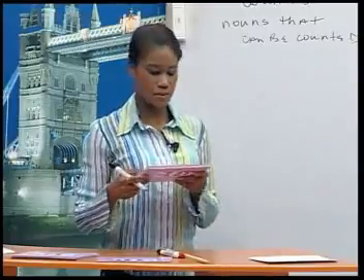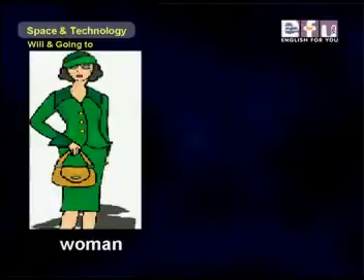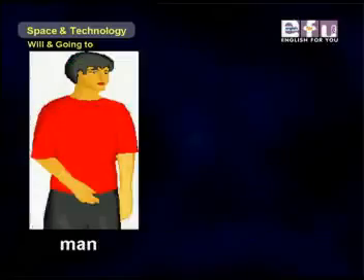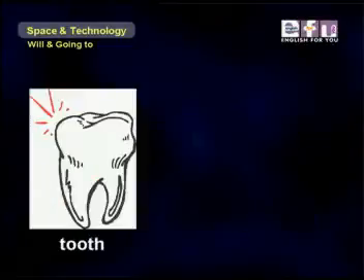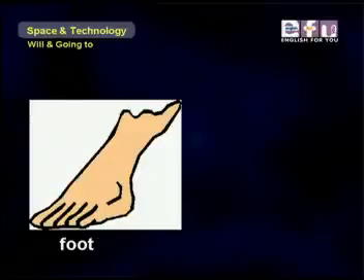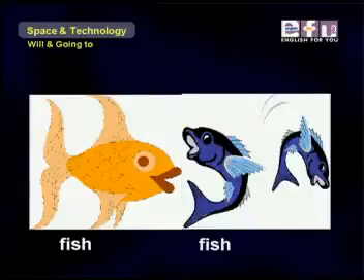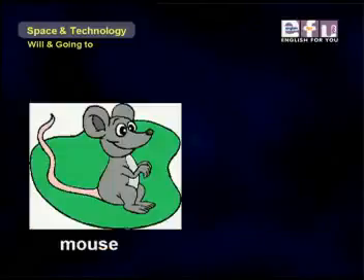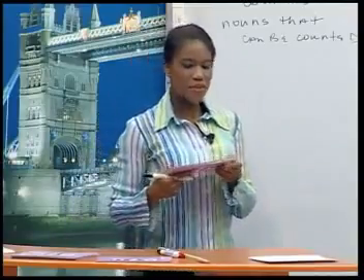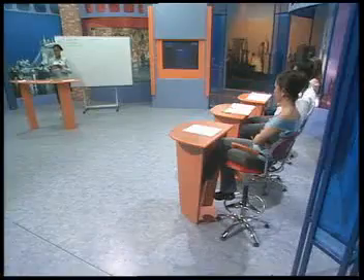Look at these examples. Child, children. Woman, women. Man, men. Tooth, teeth. Foot, feet. Fish stays the same, fish. Mouse and mice.